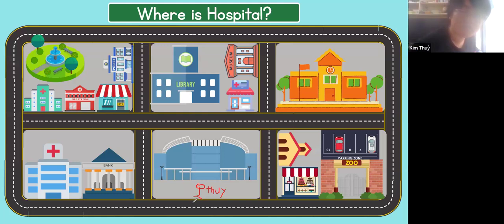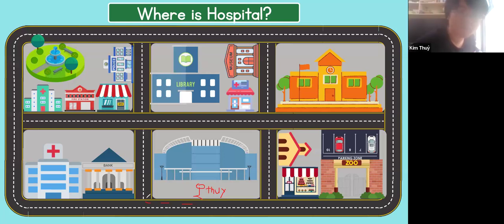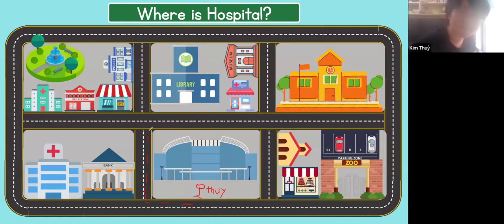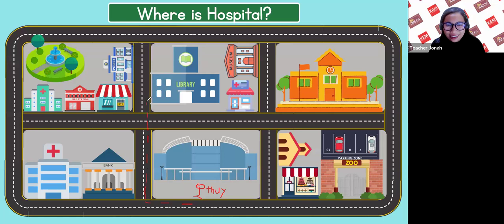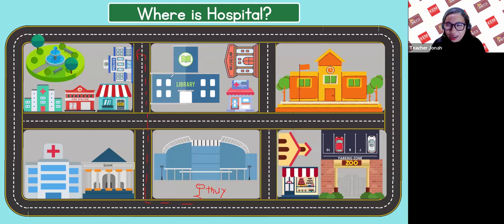So first you go straight, at the intersection you go right, and you go straight at the next intersection. Continue to go straight, and at the end of the road you see the police station. Okay, well done. All right, Kim and Tue.